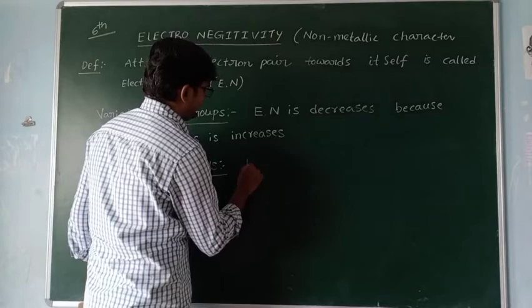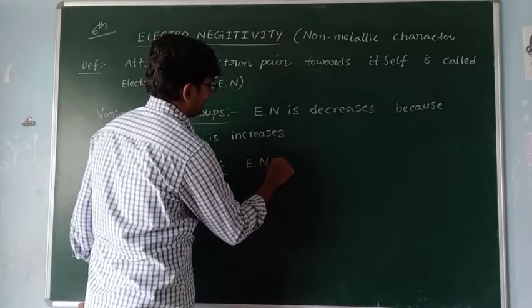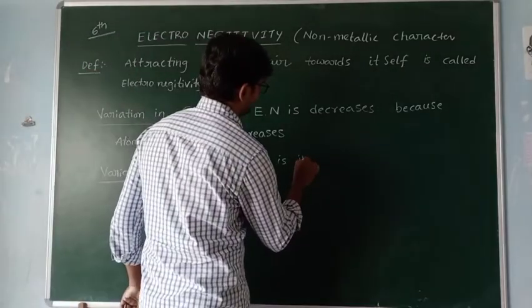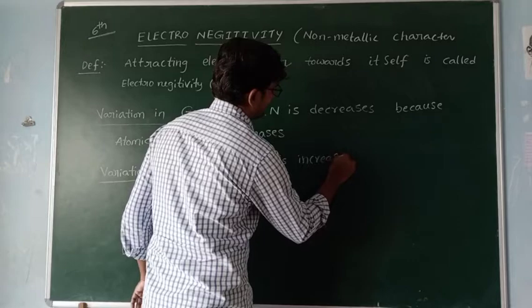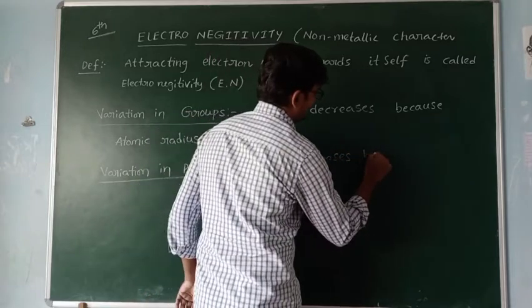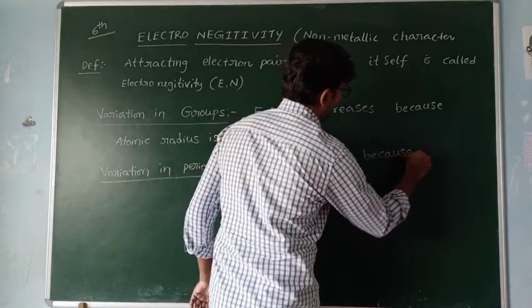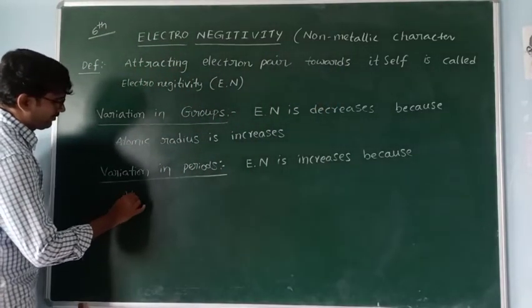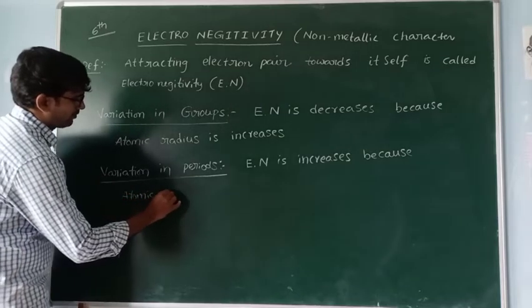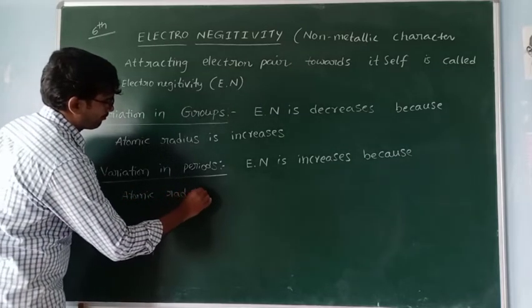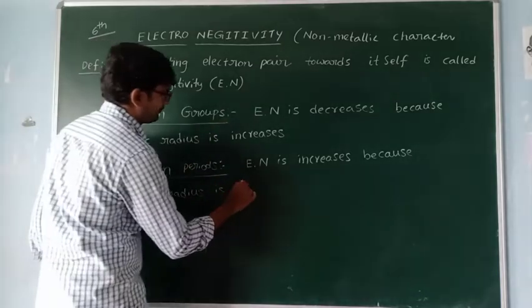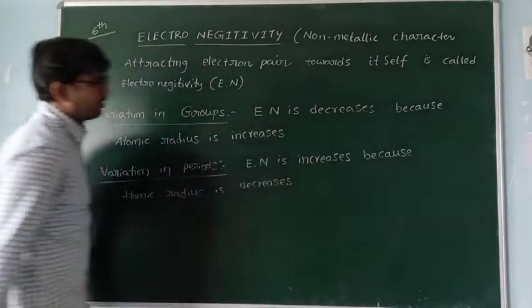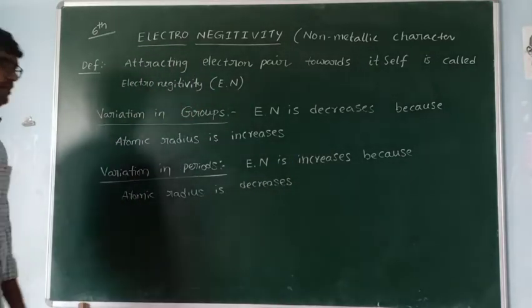Electronegativity increases, because atomic radius decreases.